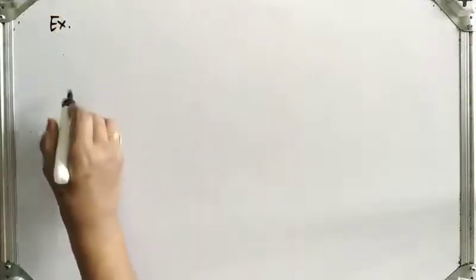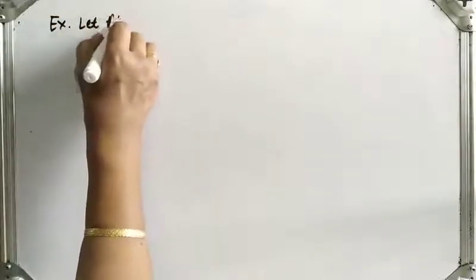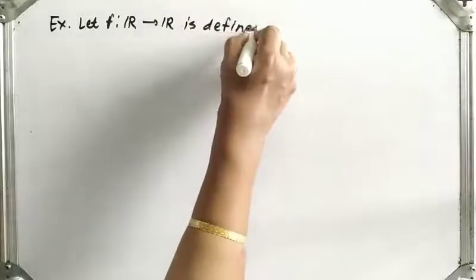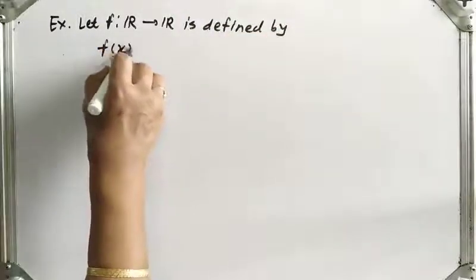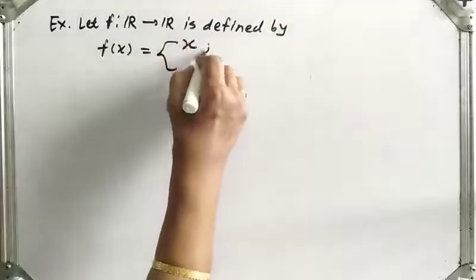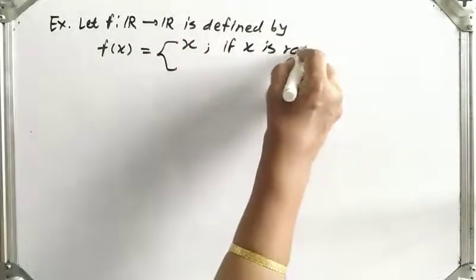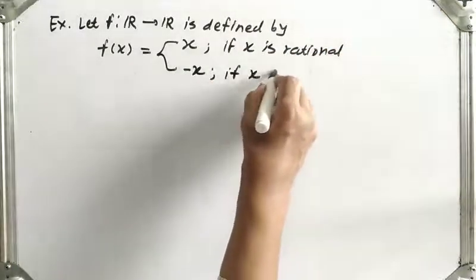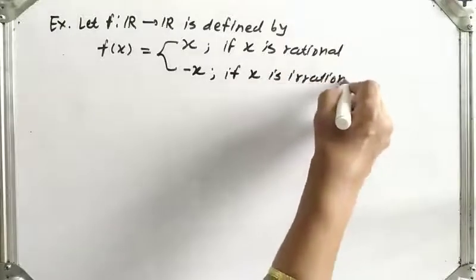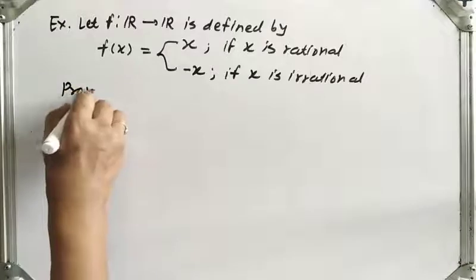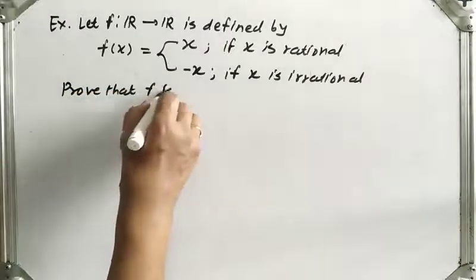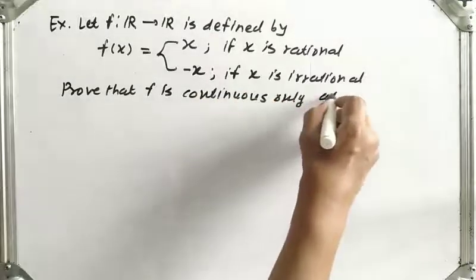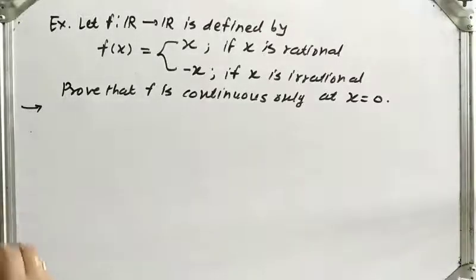So the example is, let f from R to R be defined by f of x is equal to x if x is rational, and f of x is equal to minus x if x is irrational. Prove that f is continuous only at x is equal to 0.